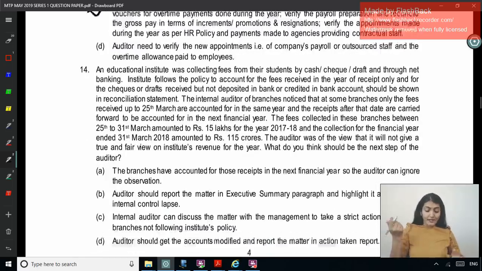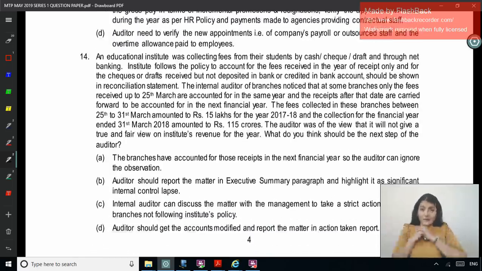Next one. Are you paying attention? Okay, you're revising it again if you've already seen these MCQs. An educational institution was collecting fees from their students by cash, check, draft and through net banking. The institute follows the policy to account for the fees received in the year of receipt only, and checks or drafts received but not deposited in the bank or credited in the bank account should be shown in the reconciliation statement.